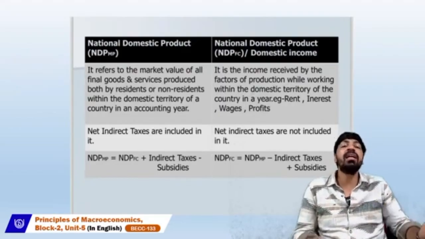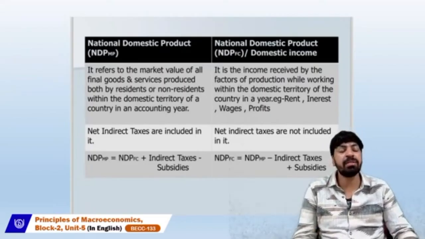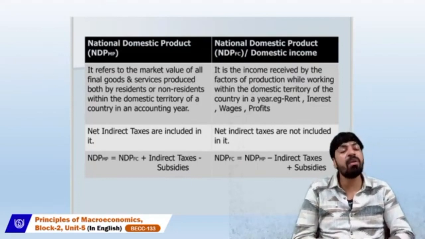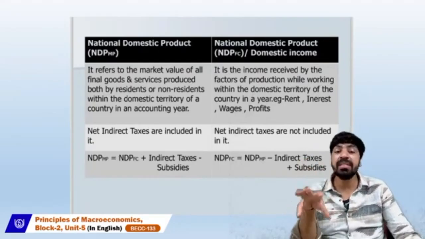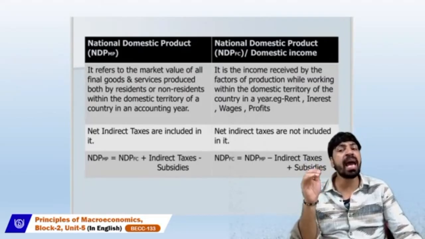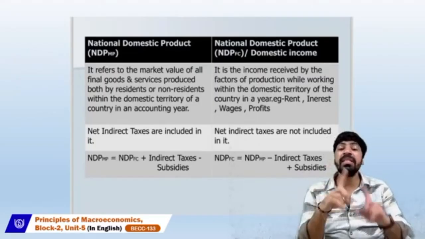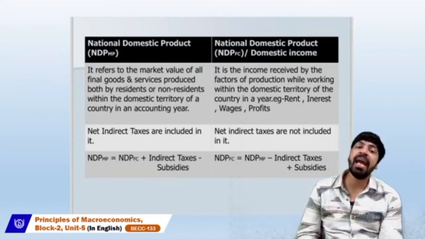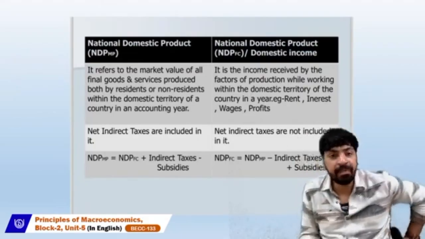No, here we are considering both residents and non-residents. It refers to the total market value of all those goods and services produced by both residents and non-residents within the domestic territory of a particular country in an accounting year. This definition is termed national domestic product at market price, because here we are talking about NDP MP.